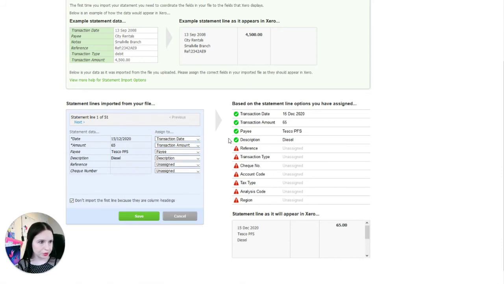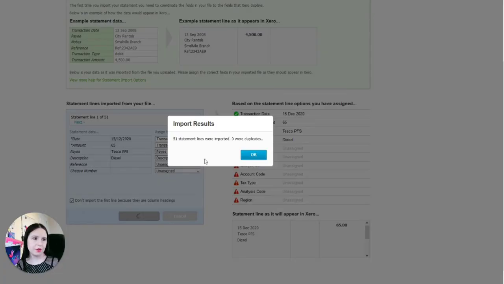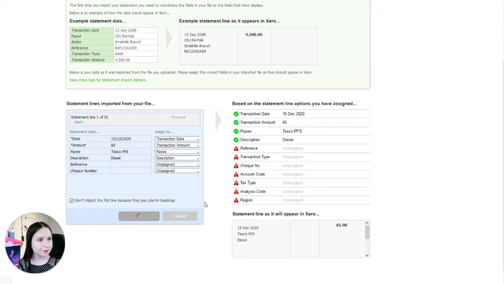So this all looks good. For example, Tesco PFS is the payee and the transaction amount is £65. I know this to be correct, so I am going to click on Save. 51 statement lines were imported, 0 were duplicates. So Xero can tell you whether or not any of your lines were duplicates, which is brilliant because if they are duplicates, it may be that you've made an error or that your bank statement had an error upon downloading it from your online banking. Now we're going to click OK.